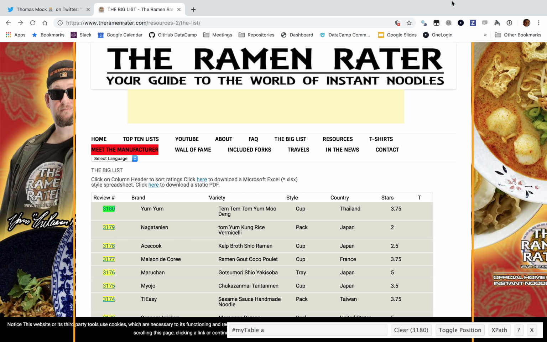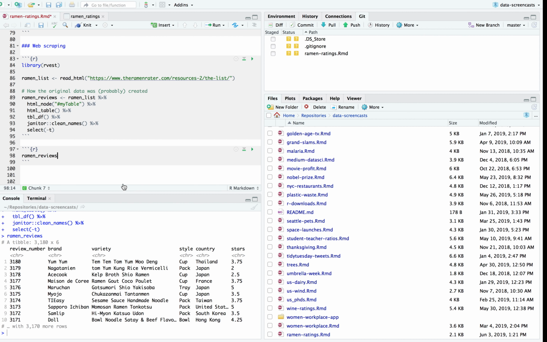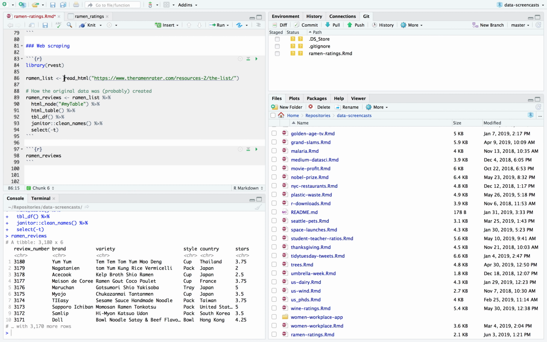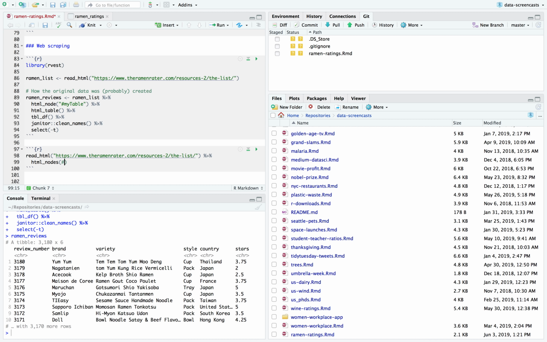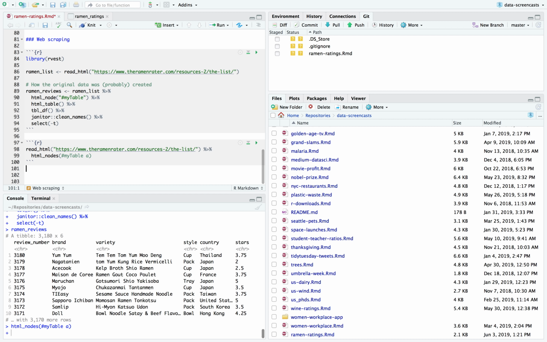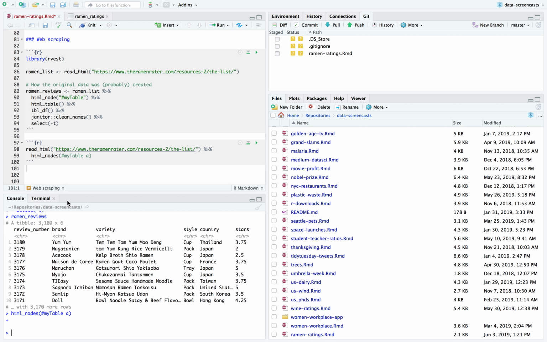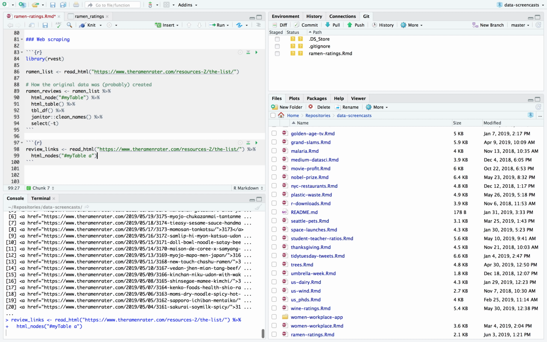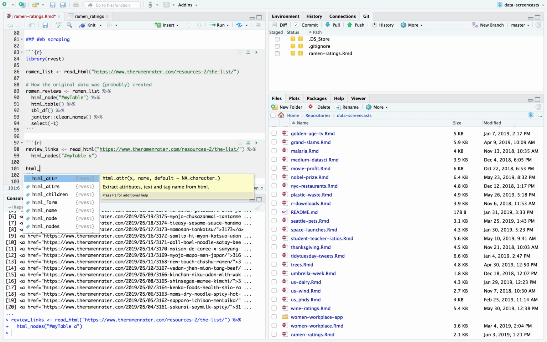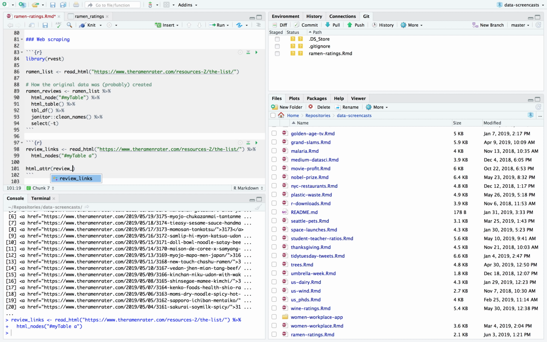Yep. That looks like that worked. So it says, oh yeah, I want the links in the table. So I'm going to say read HTML, HTML nodes, not node, my table A. So this would say that I want just the links in the table. I'm going to call this review links. Worked pretty well. And then I want HTML attribute of the review links, href.